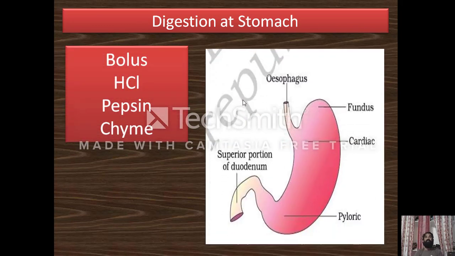Okay, so you see that the stomach is in a sac-like structure, a bag, which is mainly made up of gastric glands. The layers of the stomach are mainly made up of gastric glands. So the food material that enters into the stomach